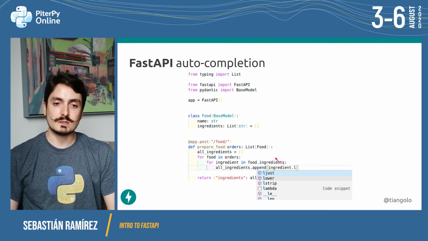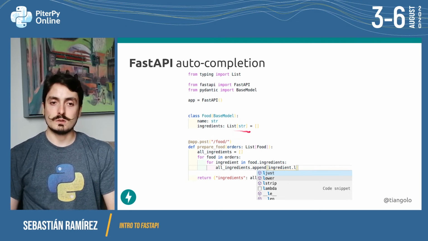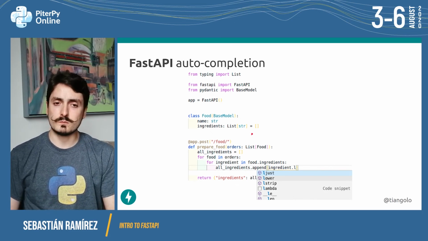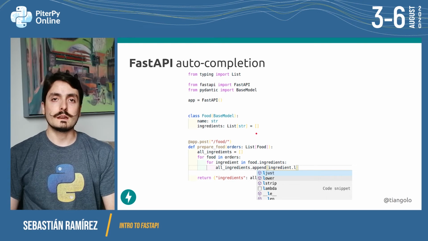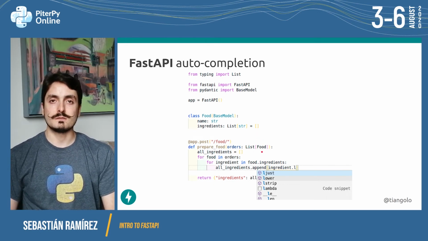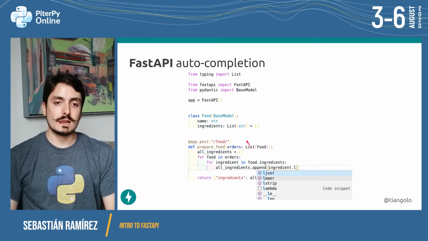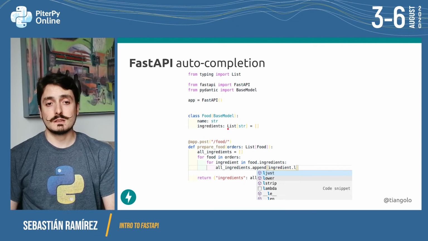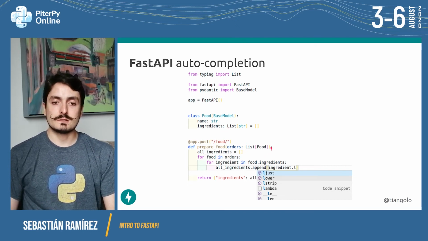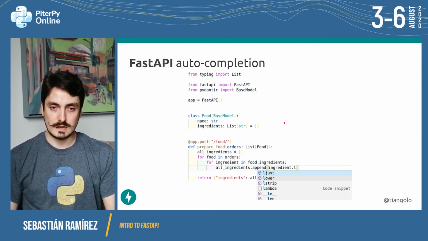This is because we are using standard Python type annotations like this one and like these ones over here. This is actually difficult to achieve with many other frameworks and tools because they are not using the standard type annotations for the language itself. And many other tools that use some type of annotations or even standard type annotations might not be able to handle these very deeply nested data structures. So this is quite nice, and it's all based on these standard Python type annotations.